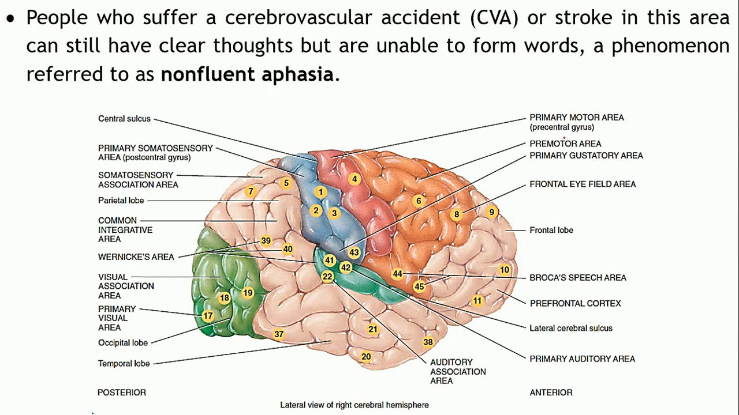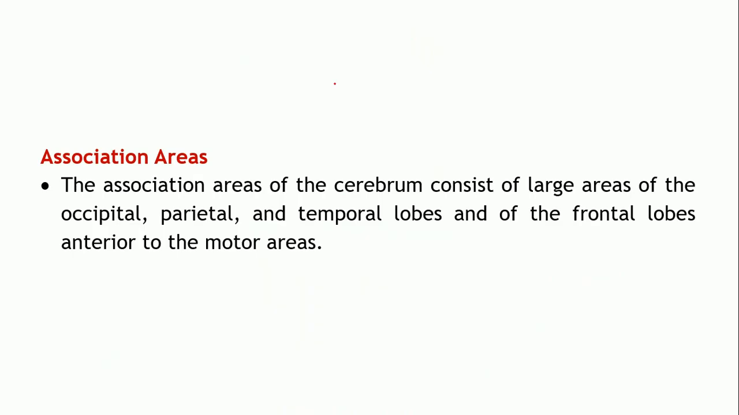Now supposing a person suffers from a cerebrovascular accident or a stroke in this particular area, in the Broca's speech area, the person will have clear thoughts but will be unable to form the words. They will not be able to form proper words. This condition is referred to as non-fluent aphasia. The person will not be able to speak out properly. Though they have clear thinking, they will not be able to express it in terms of speech.